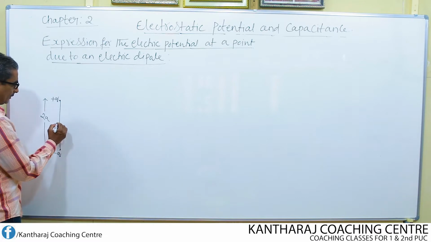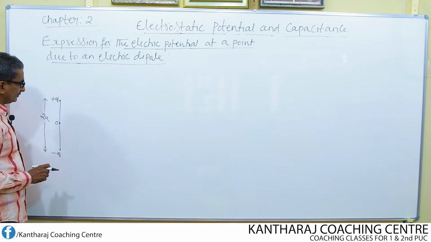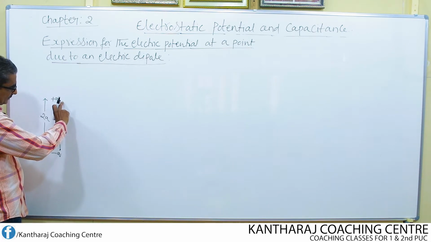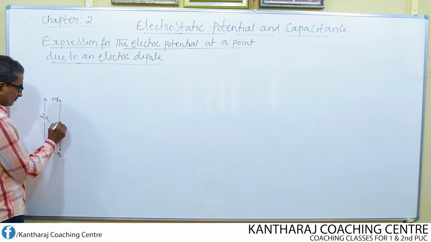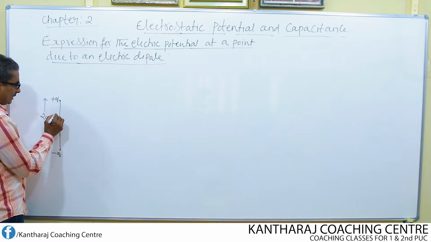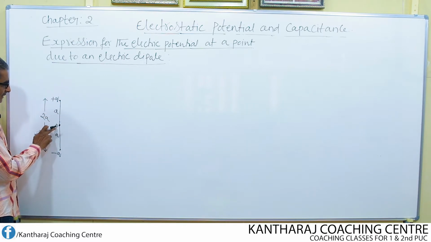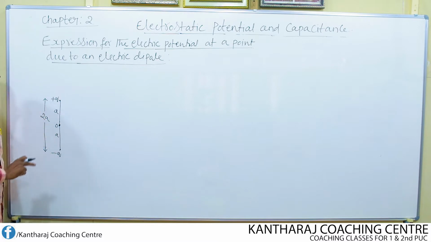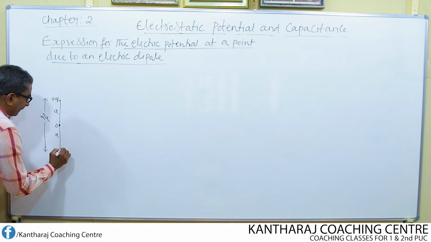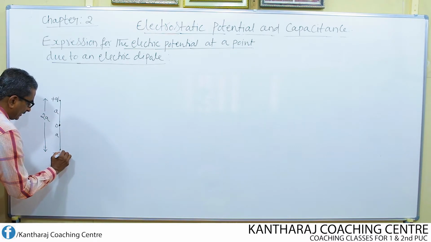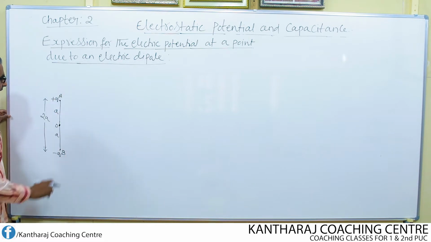Now, let O be the midpoint of the electric dipole. This distance will be equal to a, and again this distance will also be equal to a, because a plus a is equal to 2a. Let the negative charge be kept at the point B, whereas the positive charge be kept at the point A.